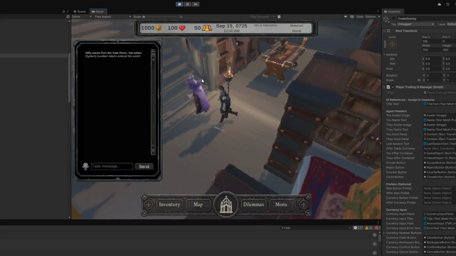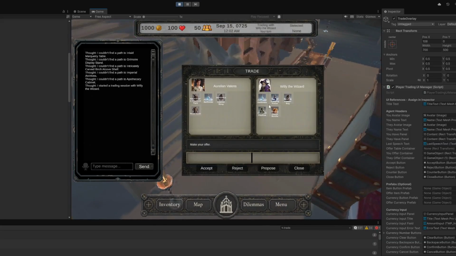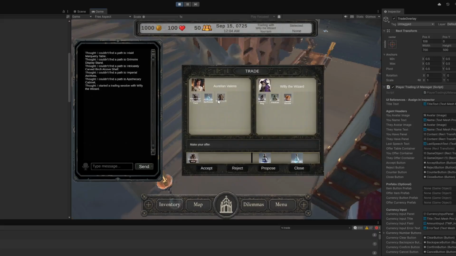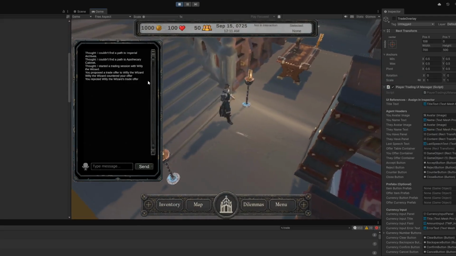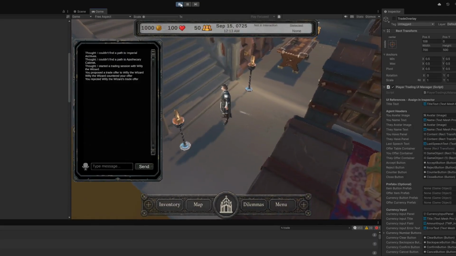Okay, so I can briefly demonstrate trade. I'm going to double click Willie here, select trade. I can double click an item to see more details. Again, I can add items to the offer table. I can propose this trade. And Willie removed one of his own items. I guess he didn't want to give it up. And I can decide whether or not this is a good deal. In this case, I'll reject the deal, and then Willie will be notified that I rejected the deal, and the trade will end. So that's a brief demonstration of how trading works in Cloak and Scepter.